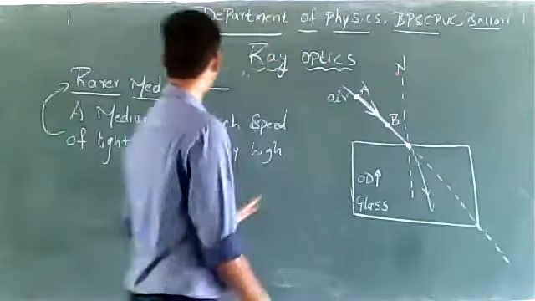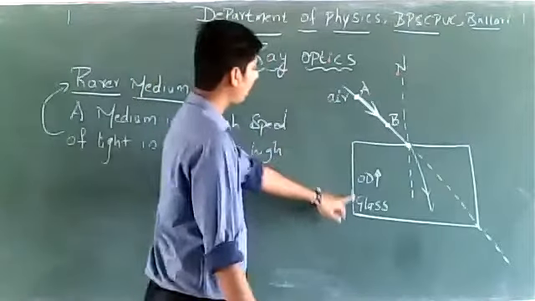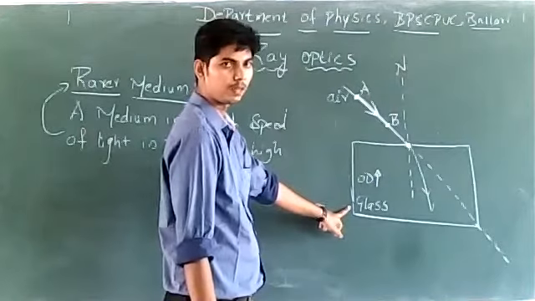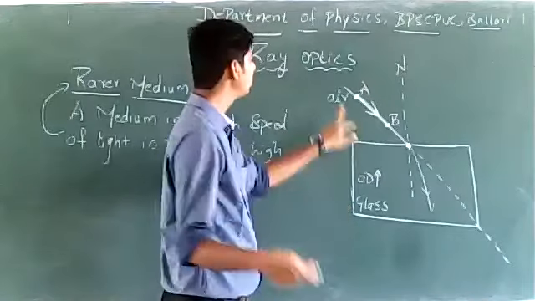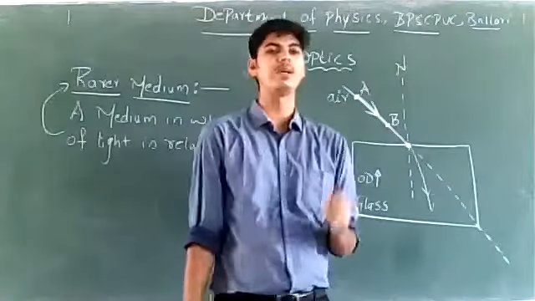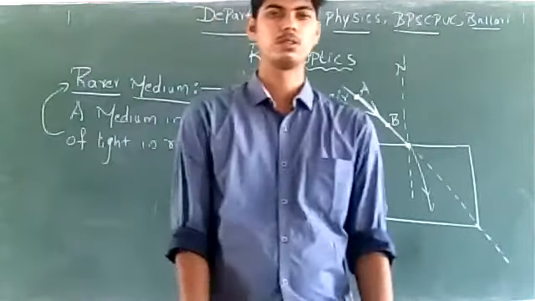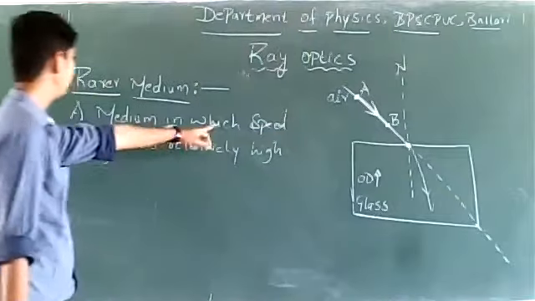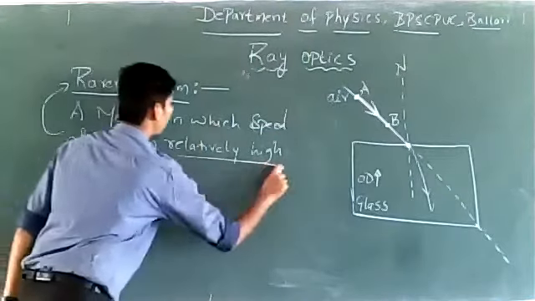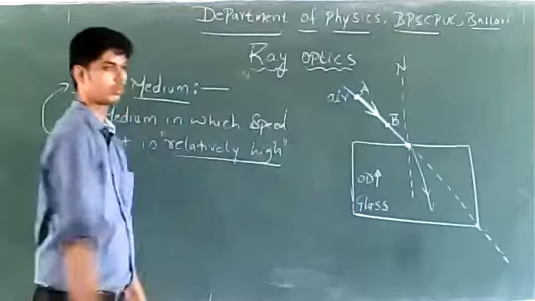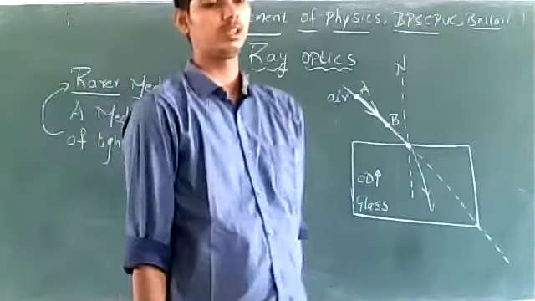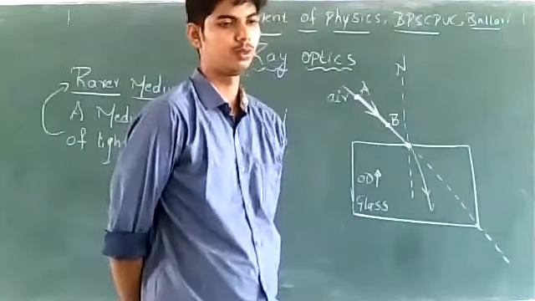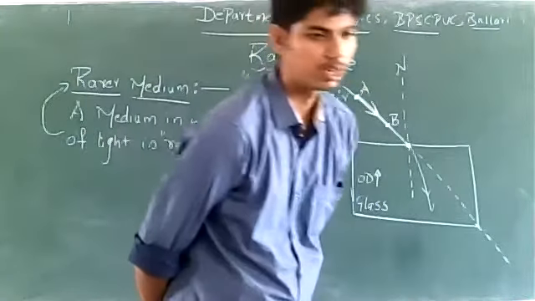If I consider air and glass media, can you tell me which among these two media is a rarer medium? See, rarer medium is a medium with speed of light relatively high. Air is a rarer medium.